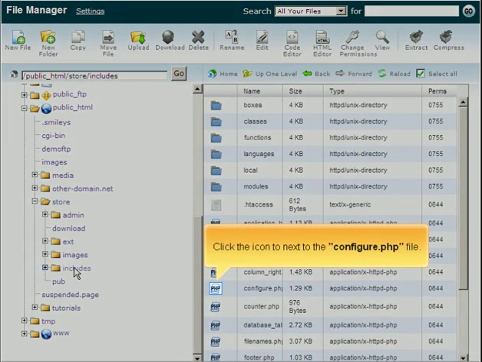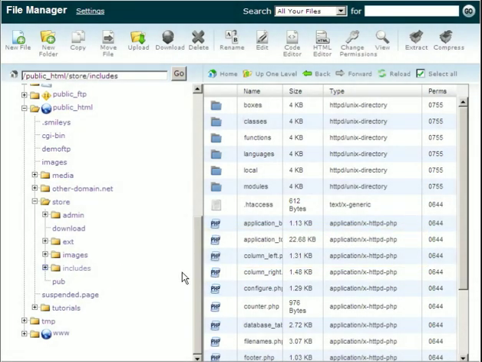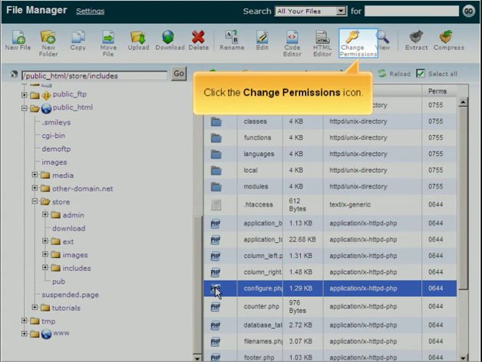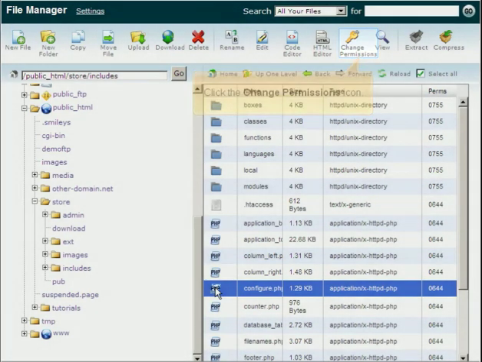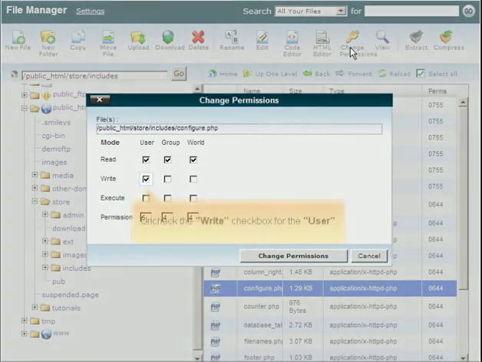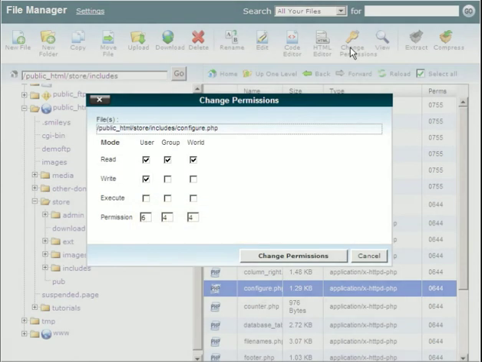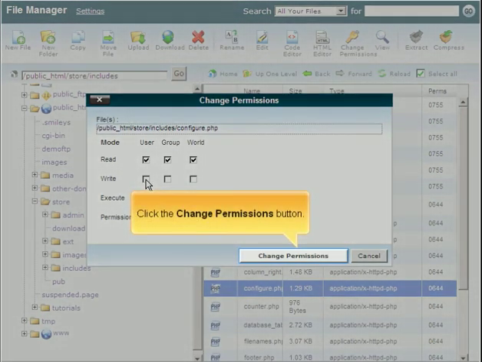Click the icon next to the configure.php file. Click the Change Permissions icon. Uncheck the right checkbox for the user. Click the Change Permissions button.